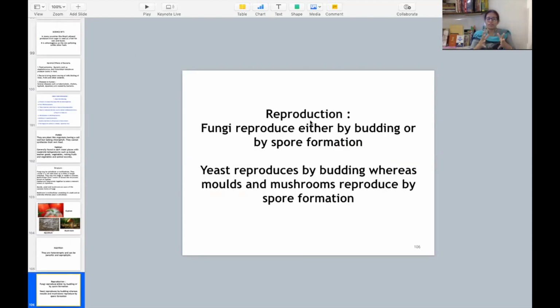Reproduction in fungi is done either by budding or by spore formation. Yeast reproduces by budding, whereas molds and mushroom reproduce by spore formation. यीस्ट का बडिंग से होता है, एक ही सेल से छोटी छोटी बड्स निकलती जाती हैं और बडिंग रिप्रोडक्शन होता है. और मशरूम्स में क्या होता है? स्पोरेंजियम के अंदर में से स्पोर्स निकलते हैं और स्प्रेड हो जाते हैं. In this manner the reproduction occurs.